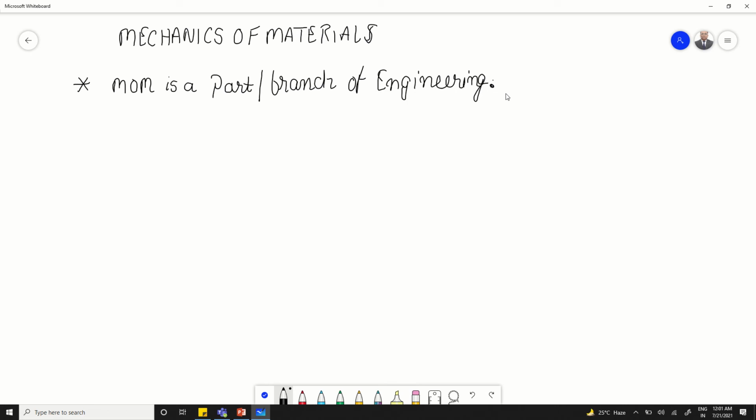So in order to study this type of deformation, we normally deal with the subject mechanics of materials, or we can say mechanics of materials is a branch of mechanics that studies the internal effect of stresses and strain in a solid body which is subjected to any type of external load. Let me just write it here. MOM, mechanics of materials, deals with internal effects.